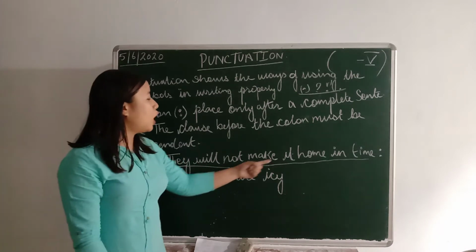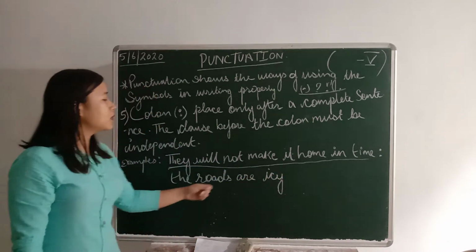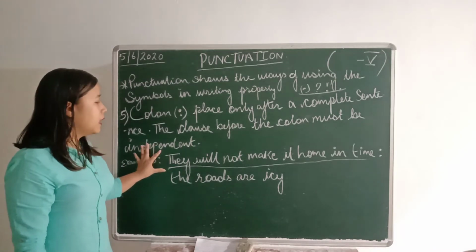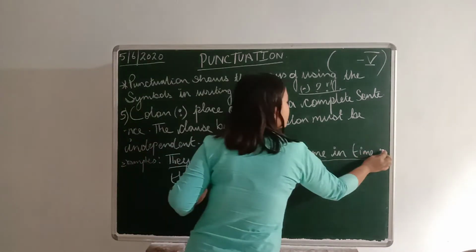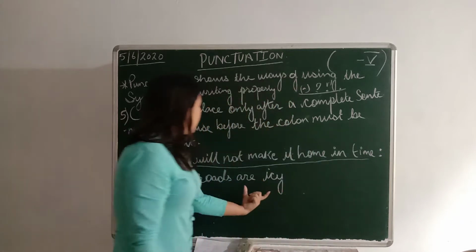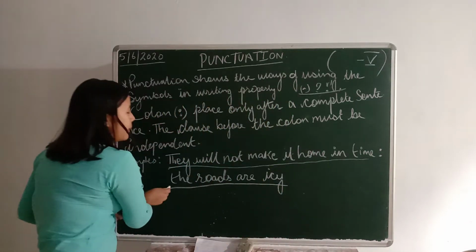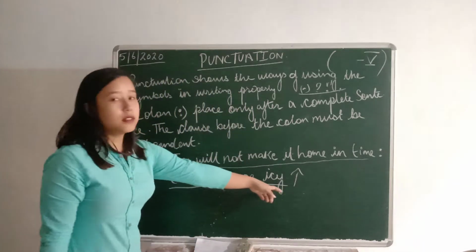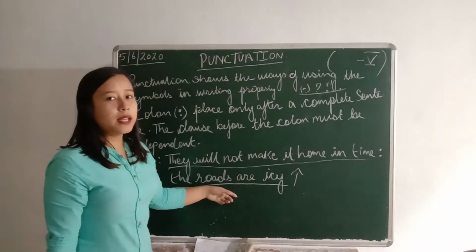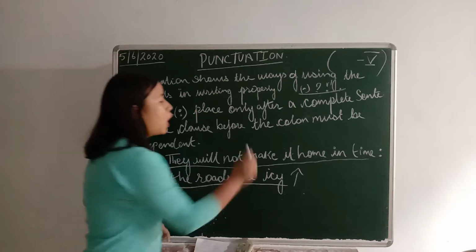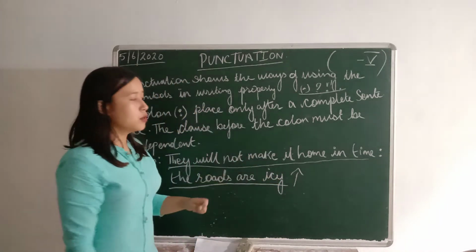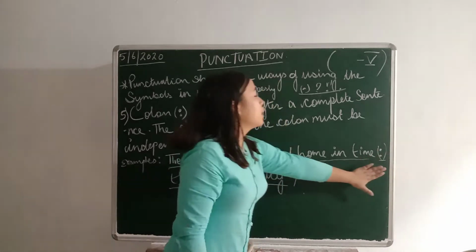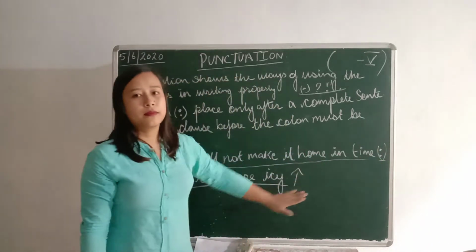They will not make it home in time: the roads are icy. So this sentence is complete, and we have put the colon here. The second clause must explain or follow the first clause. So we have to put a colon over here.